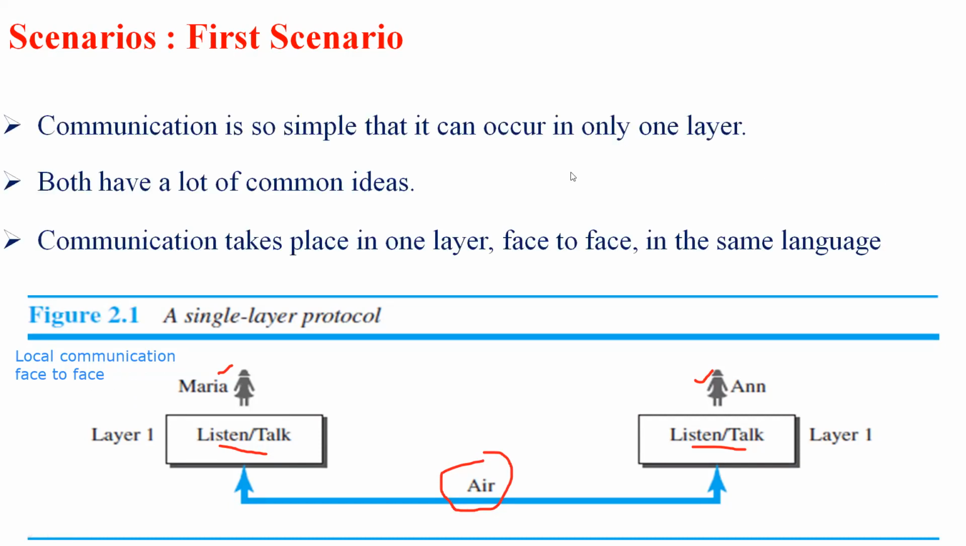Here the communication is so simple that it can occur in only one layer. Since it is a face to face local communication, the conversation occurs at only one layer, and the exchange of messages takes place face to face. Both Anne and Maria have certain common ideas to share. Both should exchange their messages in the same language.